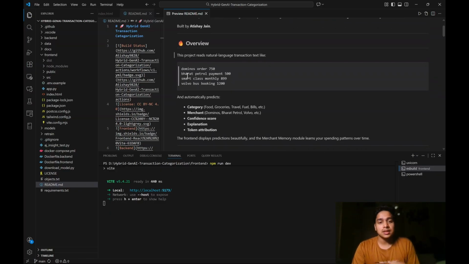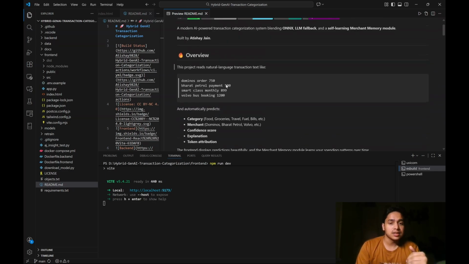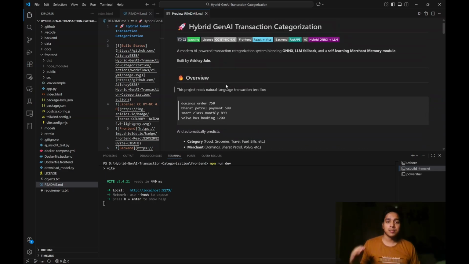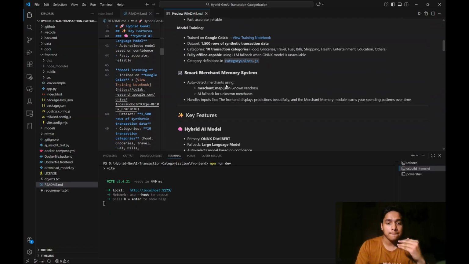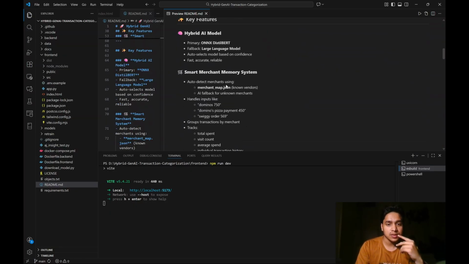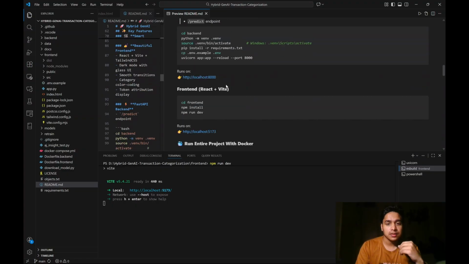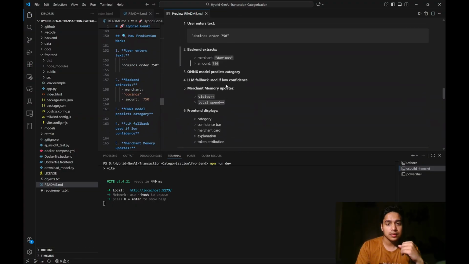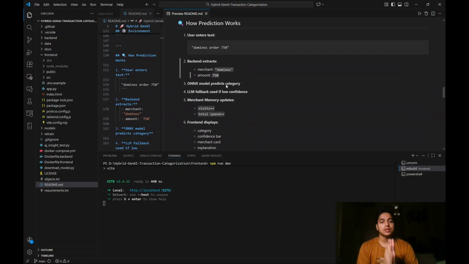where you put in financial transactions like this, and it has a three-layered approach. Wait, let me just bring it up so you can also see it. Here. So when I put in text like Domino's order 750, there are three layers. First is the merchant memory. There is a directory of merchants that usually pop up, like Zomato, Swiggy, Big Basket, Uber.